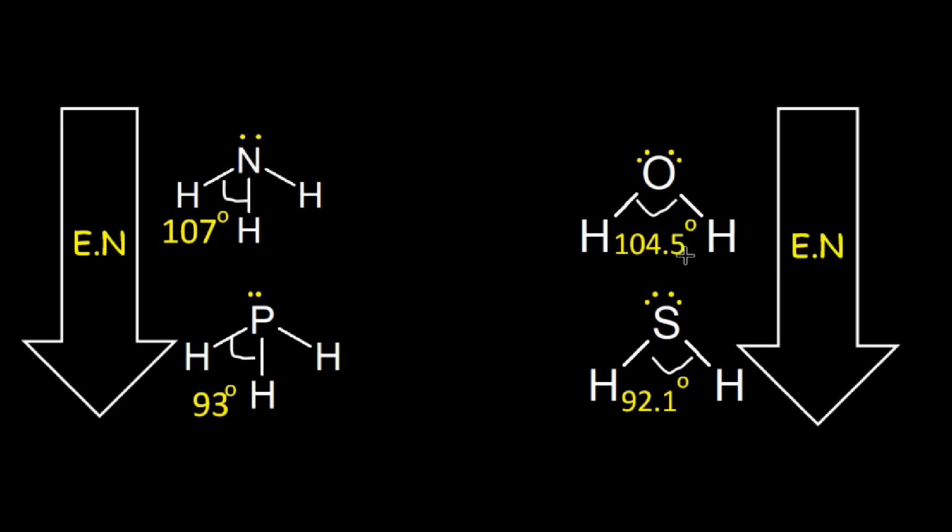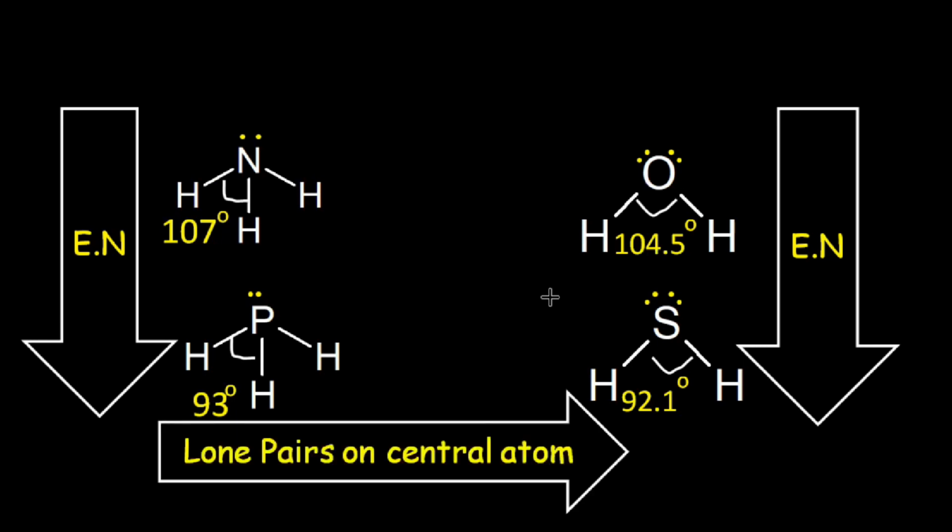Then what will be the trend of bond angle in a period? Nitrogen and oxygen are in the same period. Nitrogen has one lone pair and oxygen has two lone pairs. According to VSEPR theory, lone pair repulsions are greater than bond pair repulsions. Though ammonia has three bond pairs and water has two bond pairs, ammonia has one lone pair and water has two lone pairs. So the oxygen of water will feel greater repulsions and the bond angle decreases to 104.5 degrees. So the greater the number of lone pairs on the central atom, the lower the bond angle.